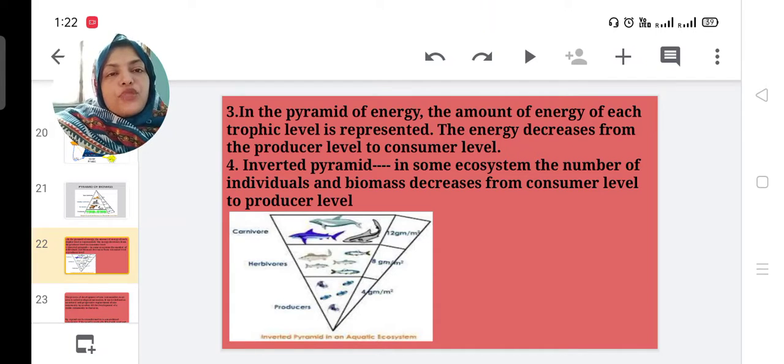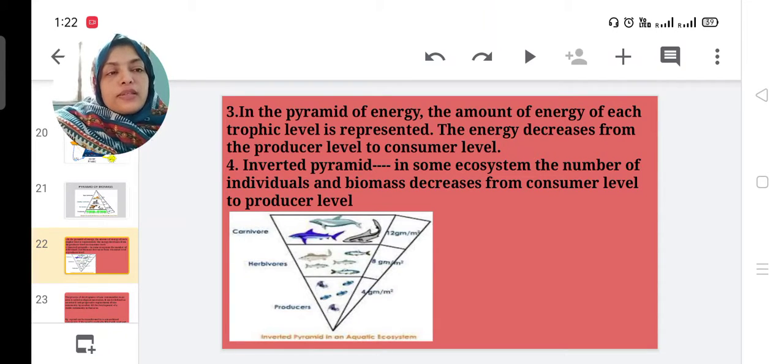Fourth one, inverted pyramid. In some ecosystems, the number of individuals and biomass decreases from consumer level to producer level. In the case of the inverted pyramid, it is the opposite of the pyramids of number and biomass.